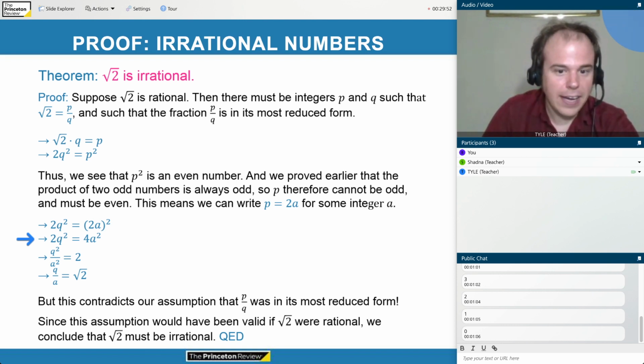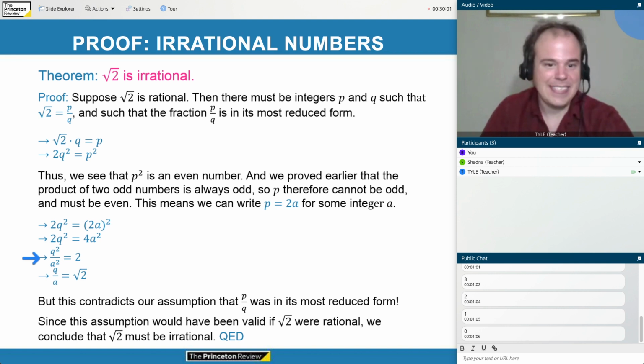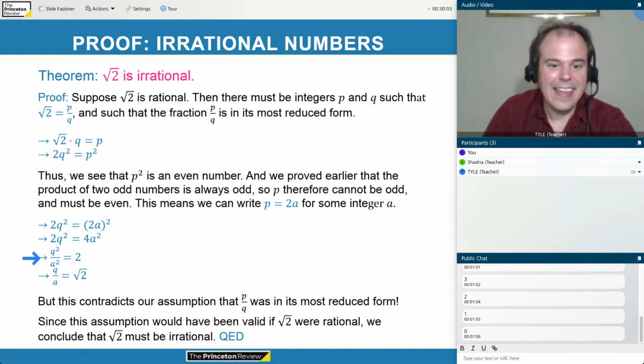Now I can divide both sides by 2 and divide both sides by a squared. This gives me that q squared over a squared equals 2. And then I can take the square root of both sides and conclude that q over a equals the square root of 2.